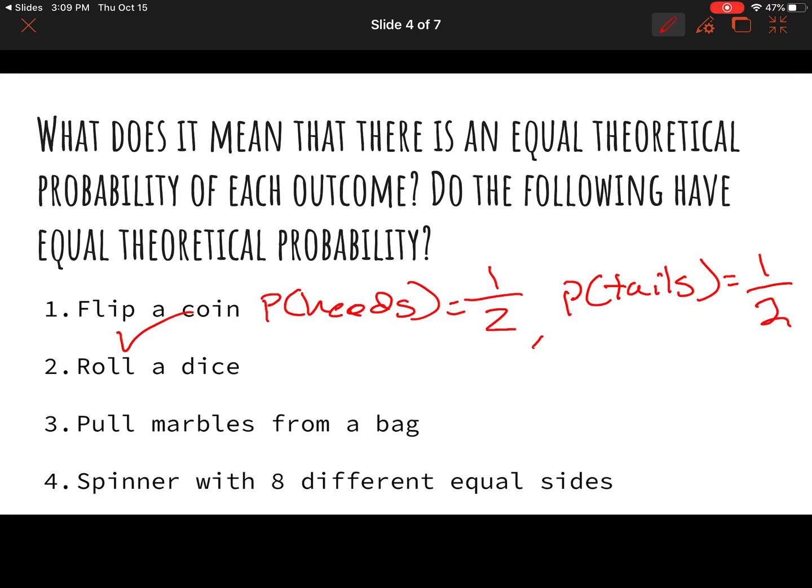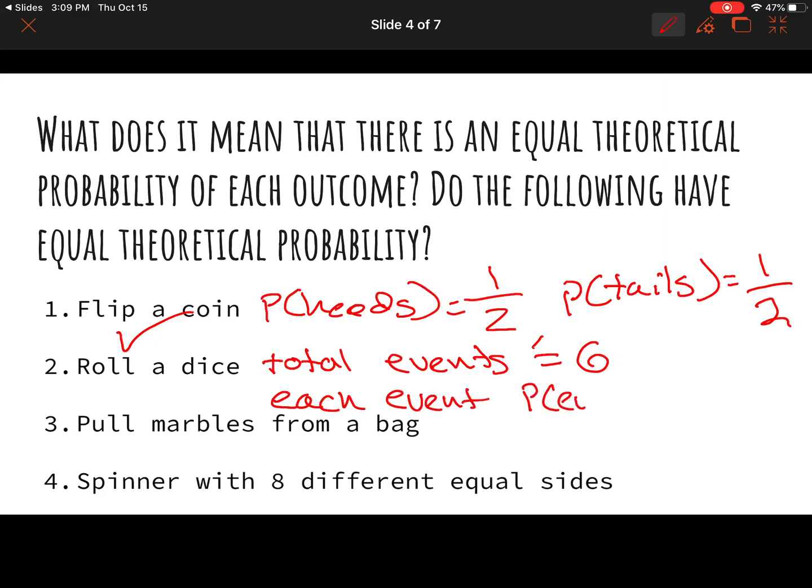Now, how about rolling a dice? Well, if we're rolling a dice, we would have 6 numbers, right? So our total events would be equal to 6. And then each number appears once, so each event would have a probability of 1/6, because we have a 1 in 6 chance of getting a 1, a 1 in 6 chance of getting a 2, a 1 in 6 chance of getting a 3, so on and so forth. So rolling a dice also has equal theoretical probability.